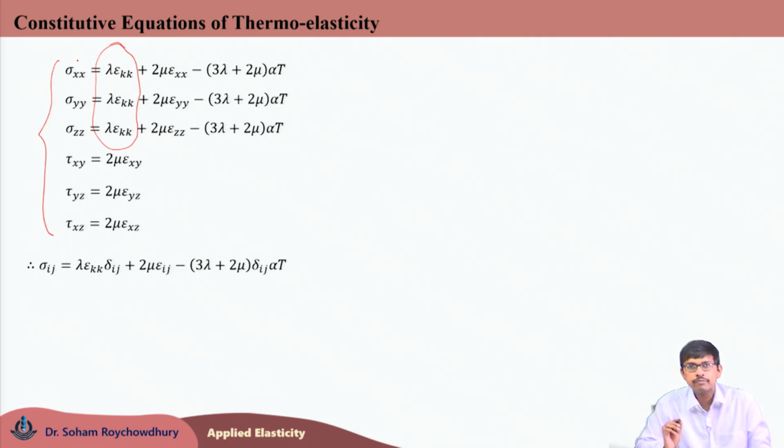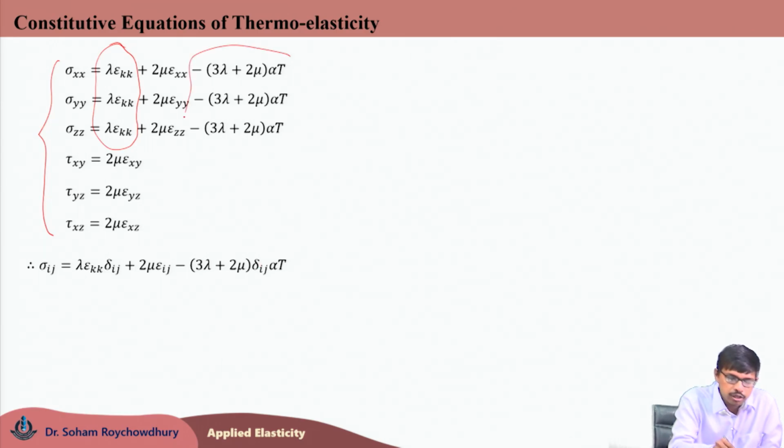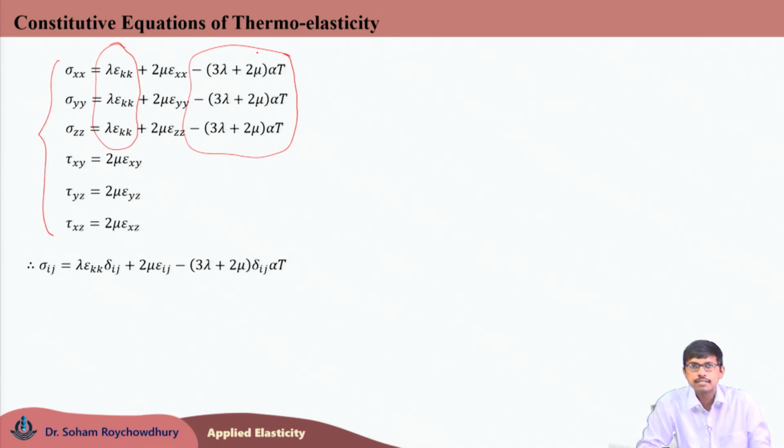The second term is present for all 6 cases, which is 2 mu epsilon ij, and the last term is minus (3 lambda plus 2 mu) alpha T delta ij. This is also, once again, present only for the normal terms. So, that is why delta ij, or Kronecker delta, is added here in the last term. So, the last term is also present only for i equals j, or for the normal stress normal strain relations.